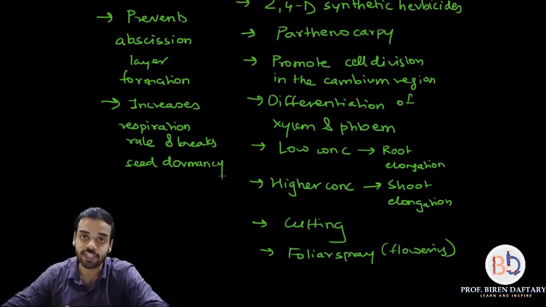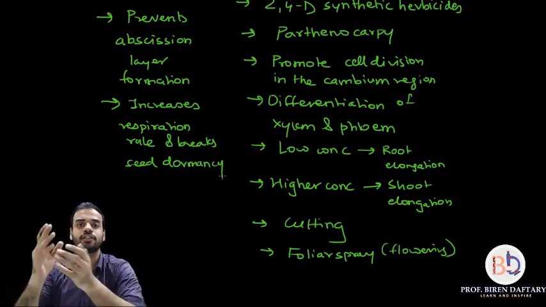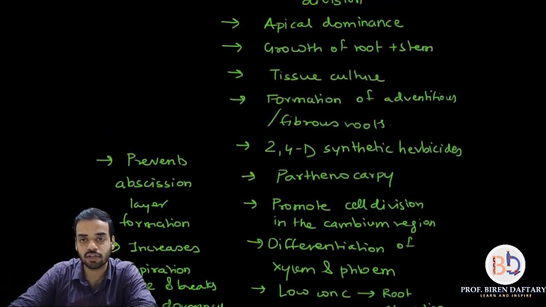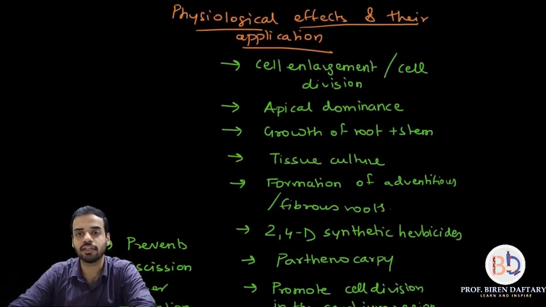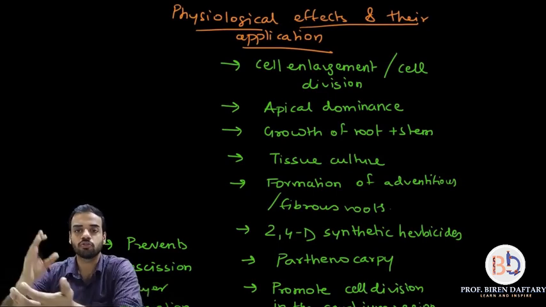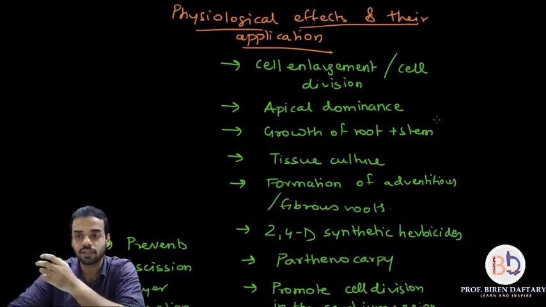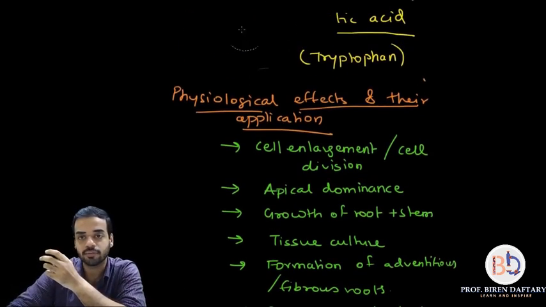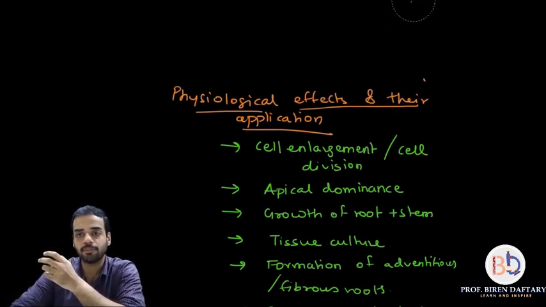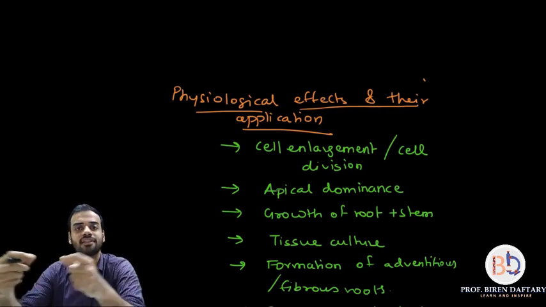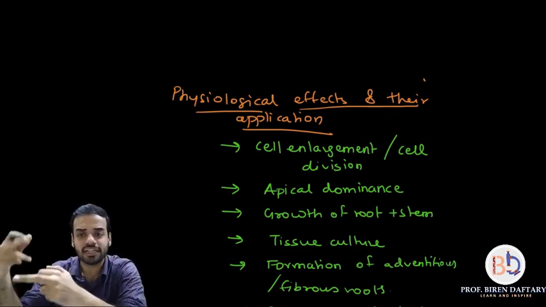I think I have written down all the points. Now let us come to each point. These are all the physiological effects and applications of auxins. I hope the earlier part about the introduction of auxins is clear. Now let us start with the physiological effects of auxins and their applications. The first application is cell enlargement and cell division. I told you they increase the length of the cell and also cause cell division.